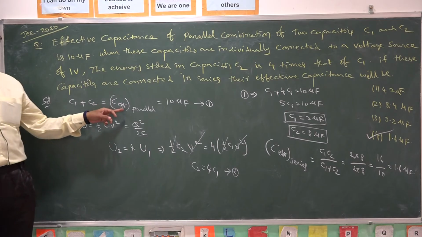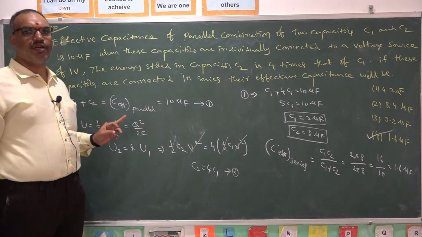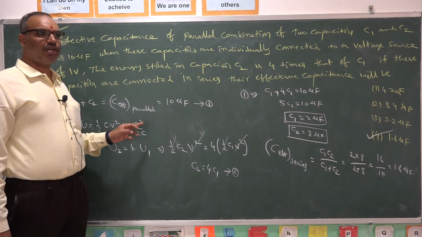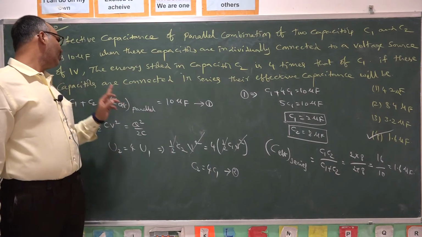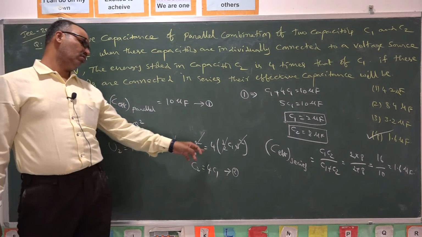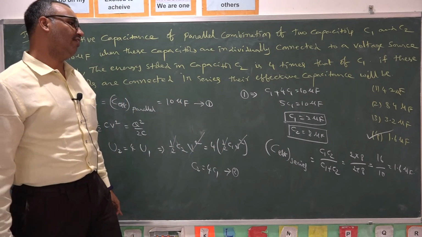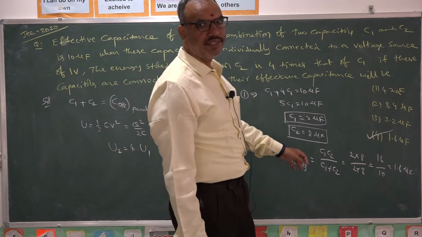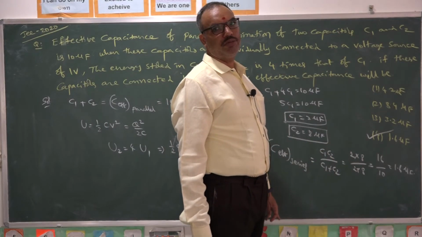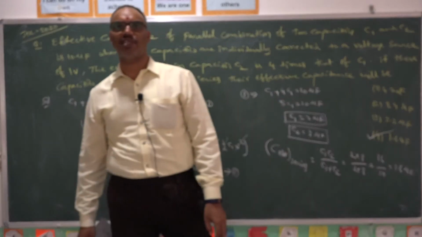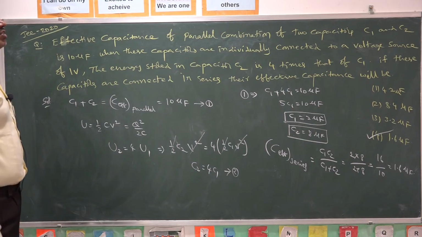Effective capacitance in parallel combination of two capacitors is C1 plus C2. In parallel combination, both the capacitors possess same voltage. They gave V value as 1 volt, and since both are having same value, they are getting cancelled here. Effective capacitance in series combination is C1 C2 by C1 plus C2. So by knowing the 3 formulae, we can solve this question very easily.